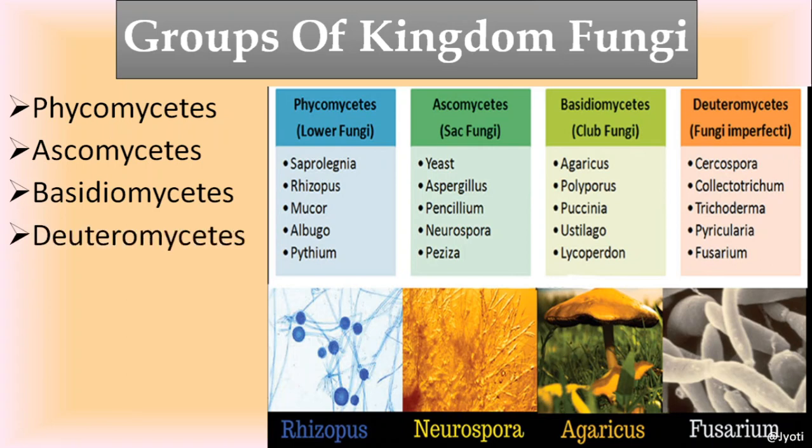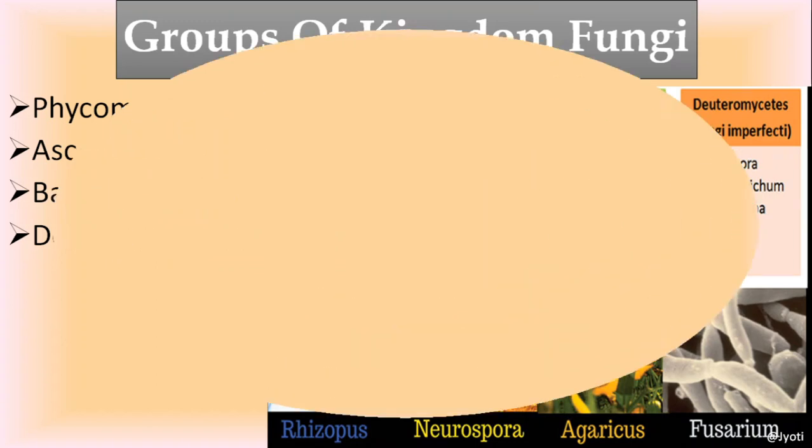And here are the examples of these four groups of fungi. So phycomycetes are also called lower fungi. Then ascomycetes are called sac fungi. Then basidiomycetes are called club fungi, and deuteromycetes are called fungi imperfecti. And the examples are there. You can also collect some more examples.